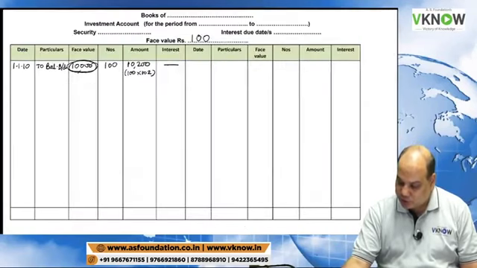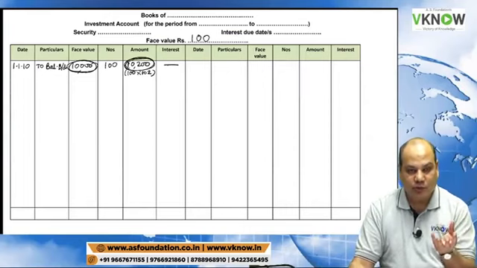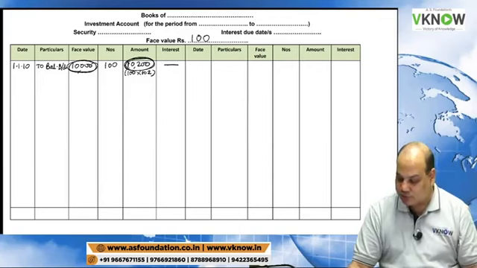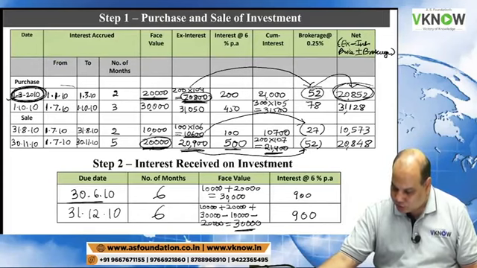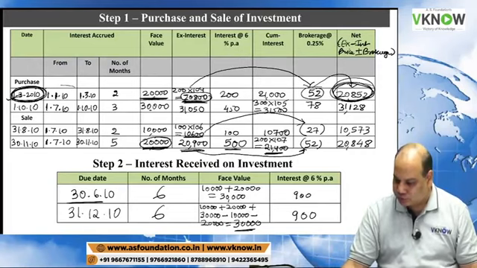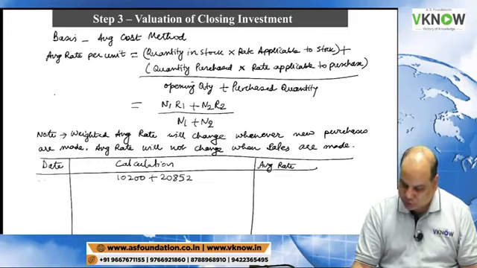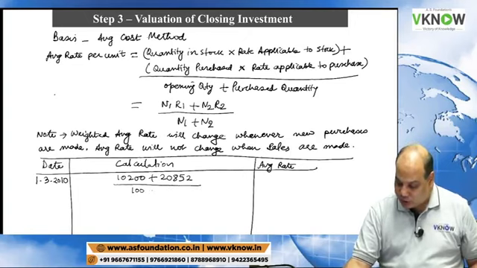My opening balance is 10,200. Can you see 10,200? Before we made the fresh purchase, I had an investment of 10,200. Plus I purchased inventory whose cost is on the screen, 20,852. So 10,200 plus 20,852, on 1st March 2010, divide by 100 quantity plus 200 quantity.